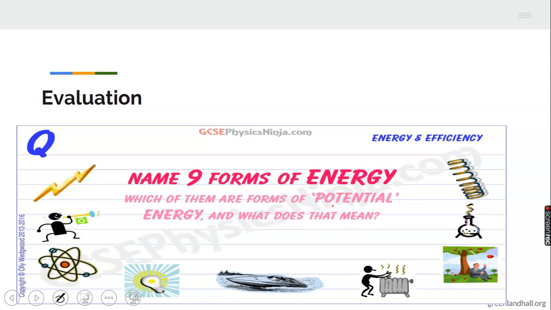Now, which of them are forms of potential energy? All those ones you have mentioned, which one? Just tell me one or two that are under potential energy. Okay. Right, good. Now, what does potential energy mean? Energy in what? In motion.